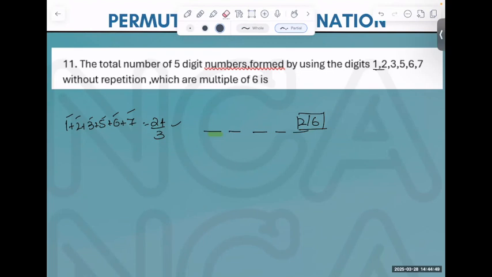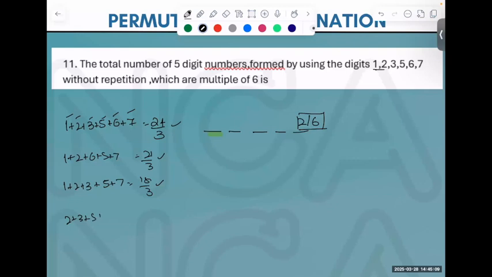So if I remove 3, what did it come? 21, divisible. If I remove 6, 18, divisible. But if I remove any other number, suppose if I remove 1, so hence not. So there are only 2 possibilities where we have what? Either we remove 3 or this. Now try this. I'm not going to help you.